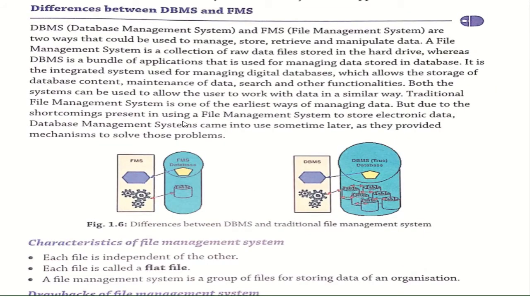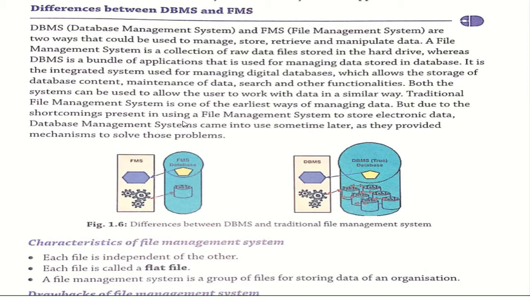Now next is differences between the DBMS and FMS. What is DBMS and FMS? DBMS means database management system and FMS means file management system. Just remember the abbreviation. These are the two ways that could be used to manage, store, retrieve and manipulate data. But there are some differences between these two.